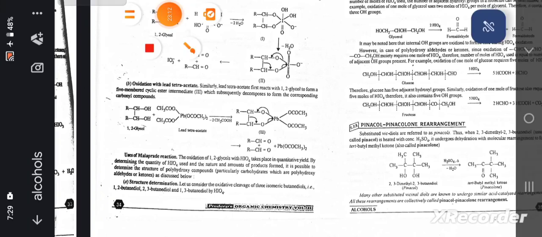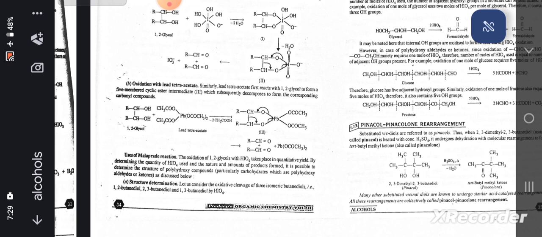Oxidation with lead tetraacetate. Similarly, lead tetraacetate first reacts with the 1,2-glycol to form a 5-membered cyclic intermediate, which subsequently decomposes to form the corresponding carbonyl compounds.